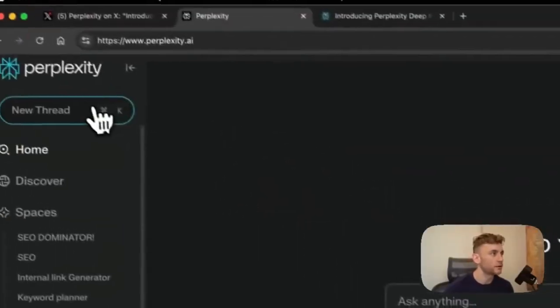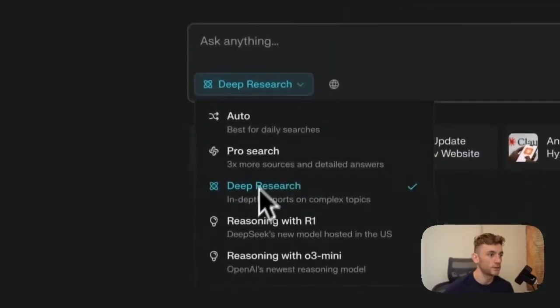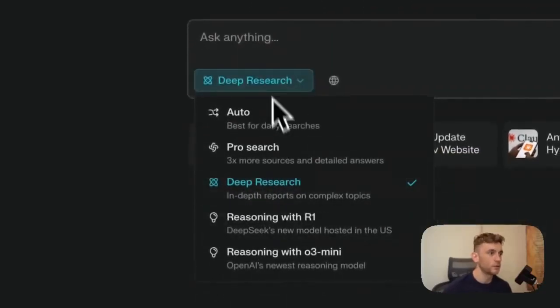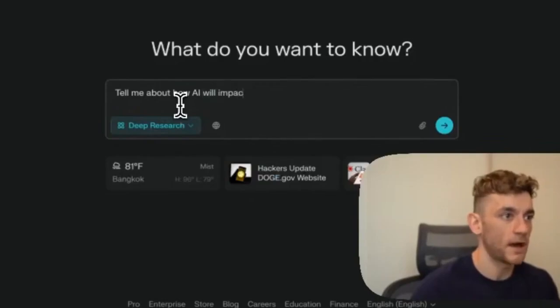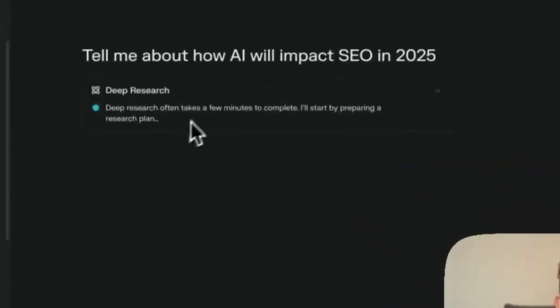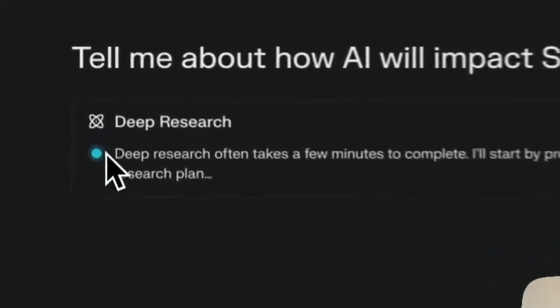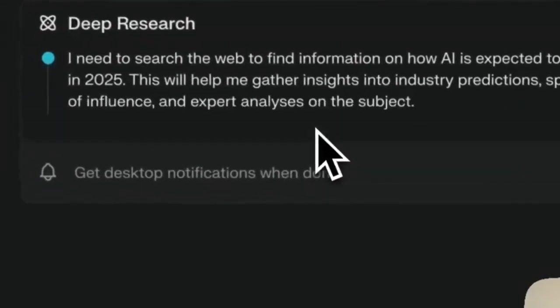So if you want to get started with this, just open up a new thread, and then you're going to select deep research from the dropdown. So this is what you can use. And if we say, for example, tell me about how AI will impact SEO in 2025, we'll plug that in. And you can see it's now beginning to do the deep research. Now it says deep research often takes a few minutes to complete. I'll start by preparing a research plan.